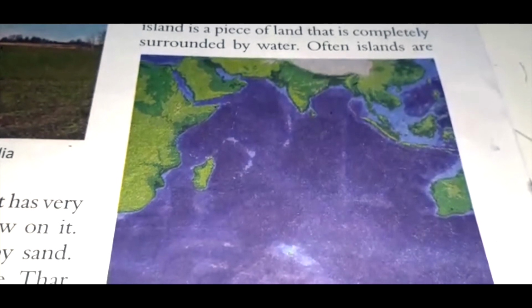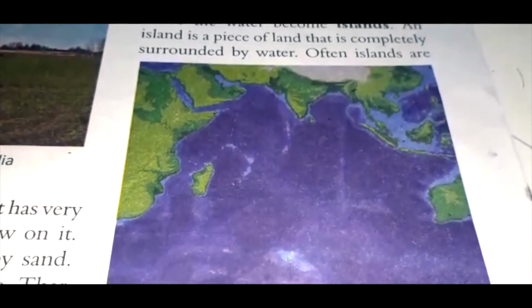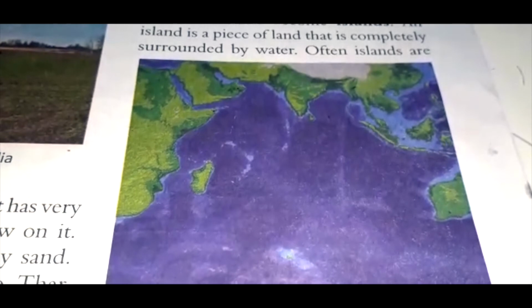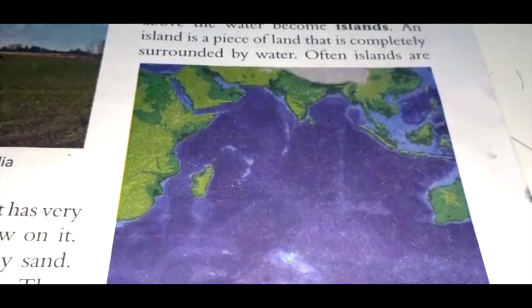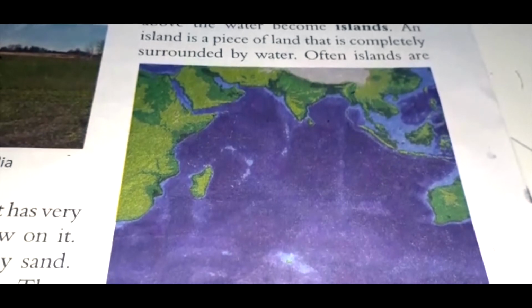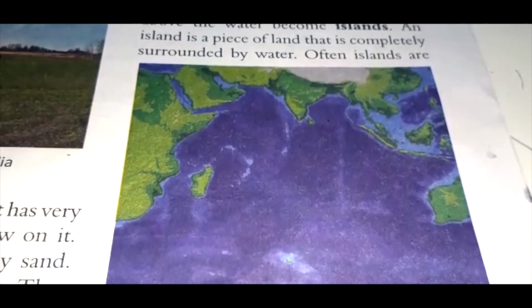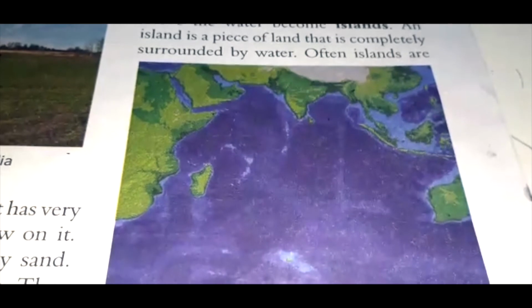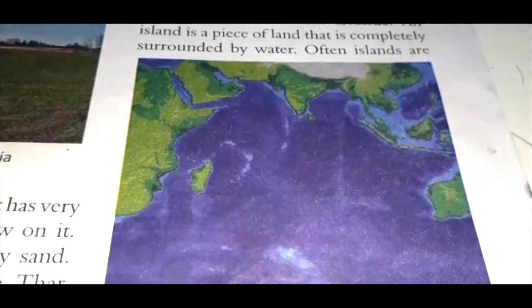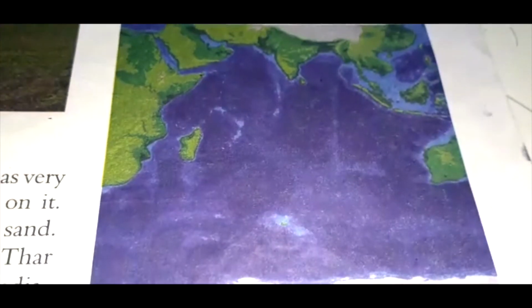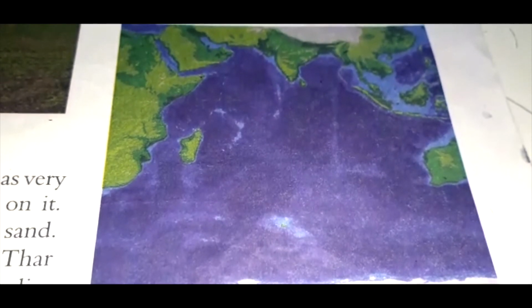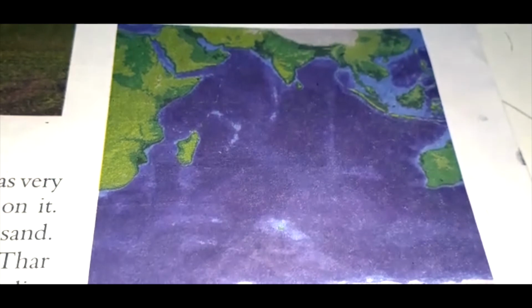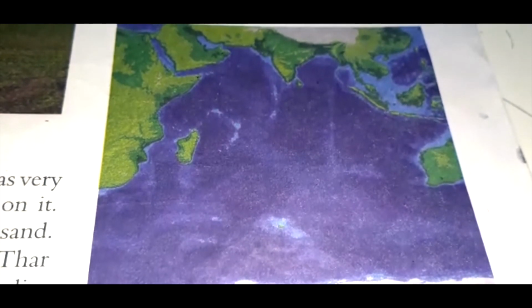Sometimes you will find mountains that rise above the water, and these are called islands. An island means a piece of land that is completely surrounded by water. Or you can also say islands are the tops of underwater mountains.